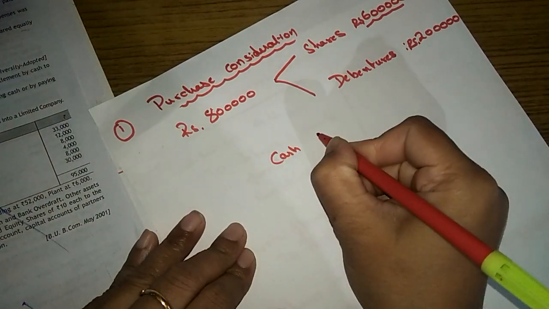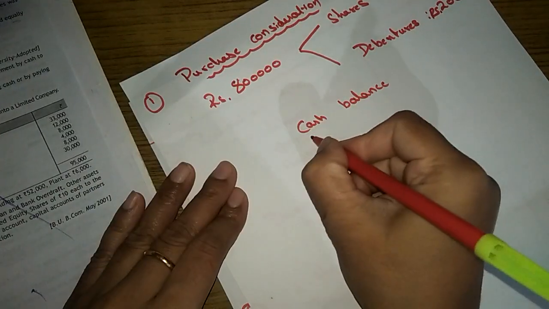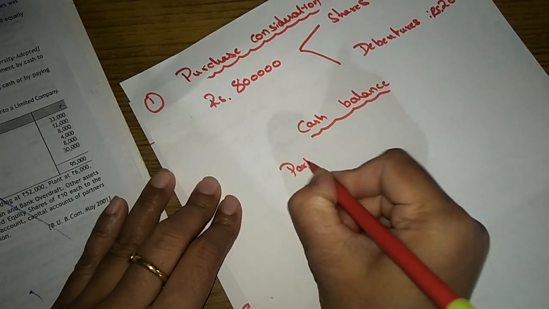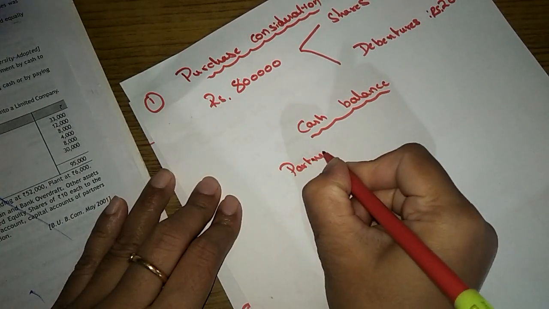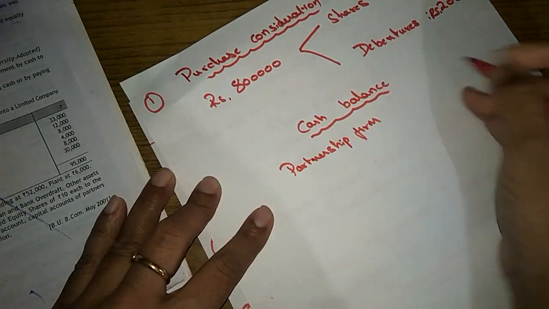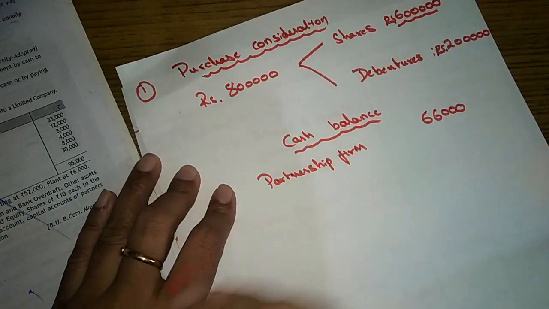So cash balance. The partnership firm had how much balance in their hand? It's 66,000, right?